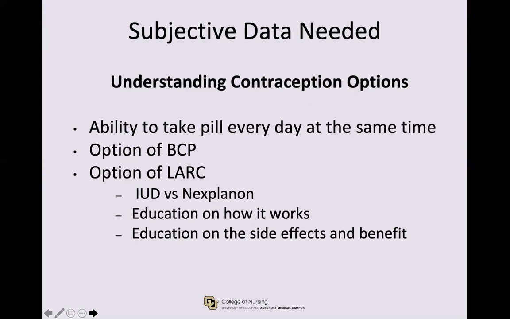We explained to her that the Skyla IUD is very small and would be inserted into her uterus, where it will remain until it's time to be replaced in 3 years. It could also be removed earlier should she decide she wants to get pregnant. We asked how she would feel about having a foreign body in her uterus and if she felt comfortable feeling her genitals to verify the strings of the IUD.